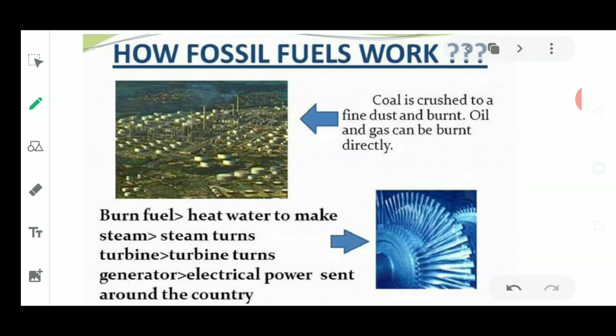These fossil fuels are crushed into fine dust and burned, and oil and gases are used directly. So fossil fuel means coal, which we crush and utilize for burning purposes. Once the burning of fuel takes place, it gets converted into another form. Then it runs a turbine, which produces electric power, which is sent around the country. So this is all about how fossil fuel works.